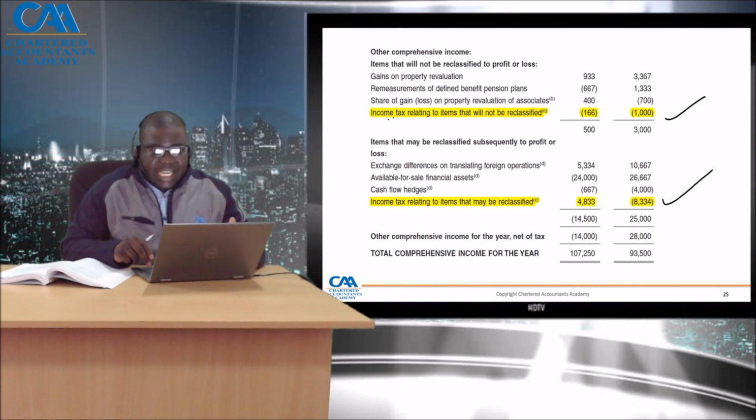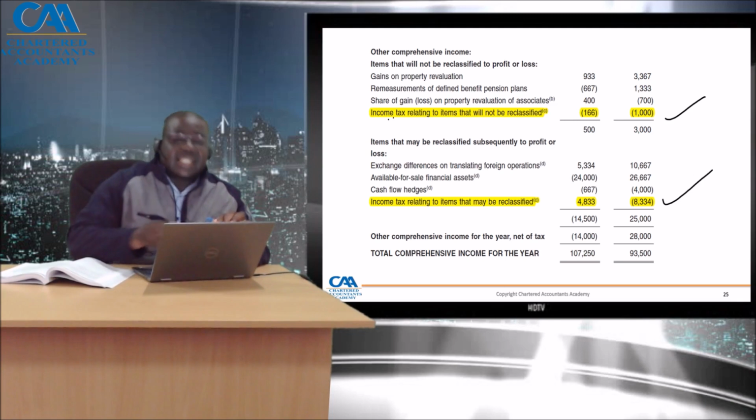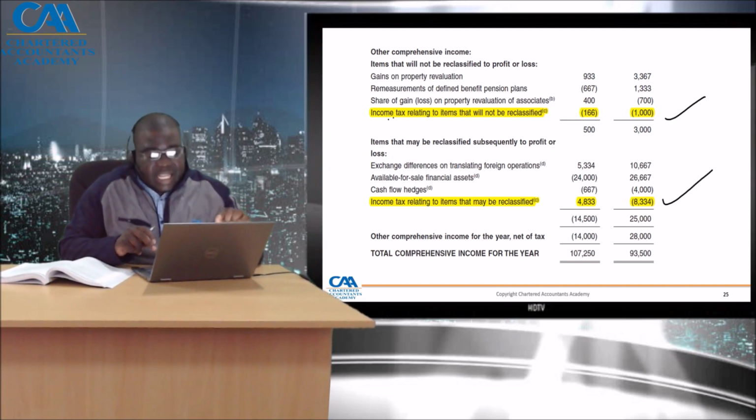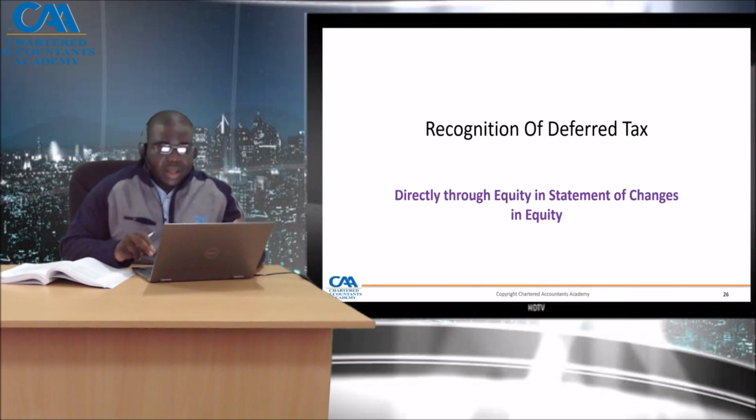Recognition of deferred tax in equity. Just a few things go into equity. Specifically, if you have restated the opening retained earnings, either due to a prior period error or a change in accounting policy, the deferred tax implications of that restatement also go directly into the opening retained earnings and adjust the equity.